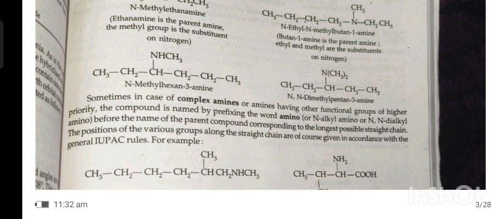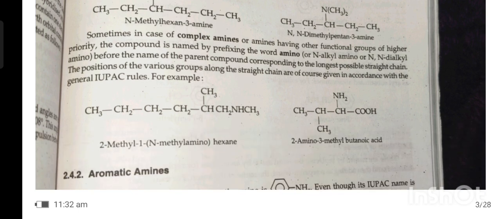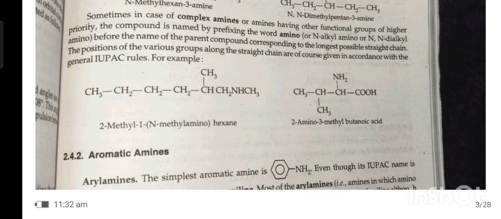The positions of the various substituents along the chain are of course given in accordance with the usual IUPAC rules. For example, 2-methyl-1-N-phenylaminohexane or 2-amino-3-methylbutanoic acid.